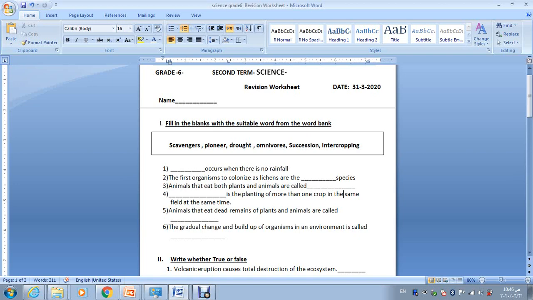We'll be revising the lessons. How do environmental changes affect organisms? How does energy move through an ecosystem? How do people conserve resources? So right now, those are the lessons that we have taken together.